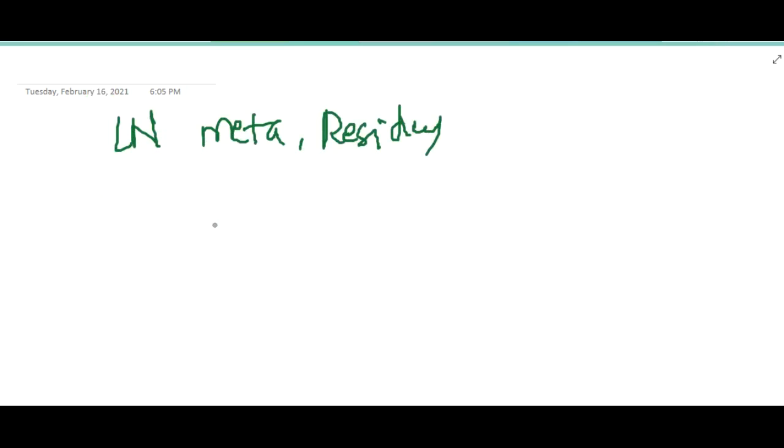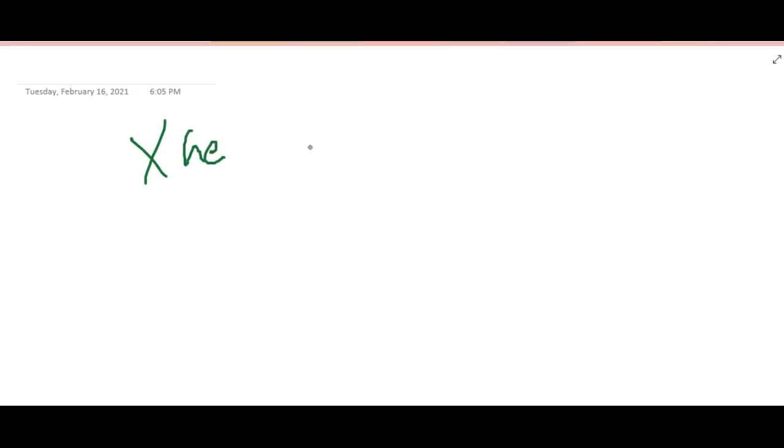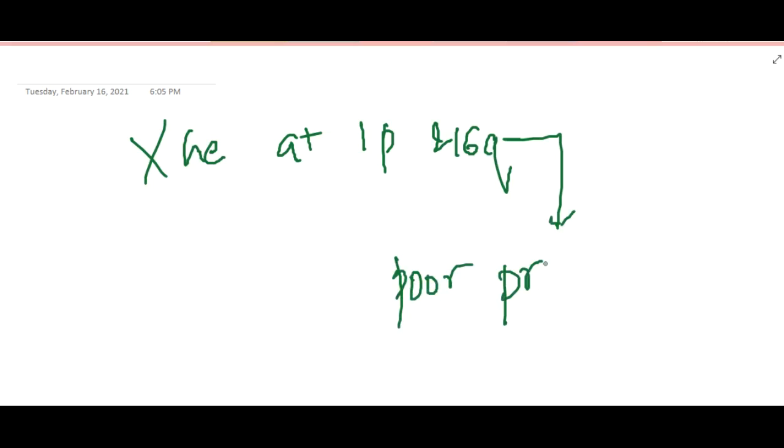Next, if there is any regional lymph node metastasis, or residual disease even after surgery, or lung metastasis, in these cases radiation therapy should be done. And if there is loss of heterozygosity at the 1p and 16q region, this tells us about poor prognosis or adverse outcome. So this is about Wilms tumor.